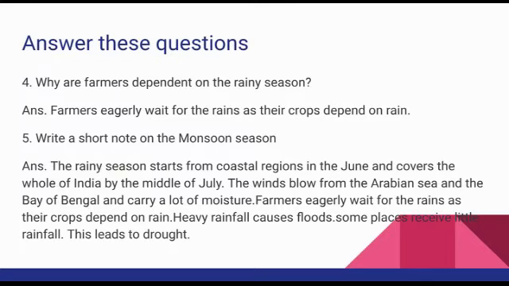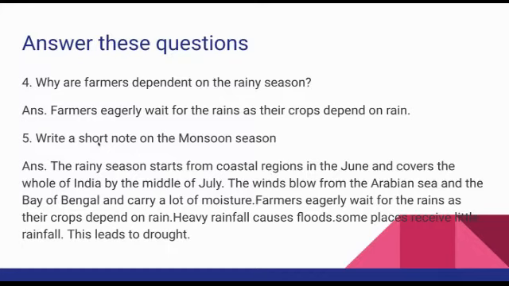Farmers eagerly wait for the rains as their crops depend on rain. Clear? Got the answer? Say with me. Farmers eagerly wait for the rains as their crops depend on rain. Got it? Yes. And one more question.